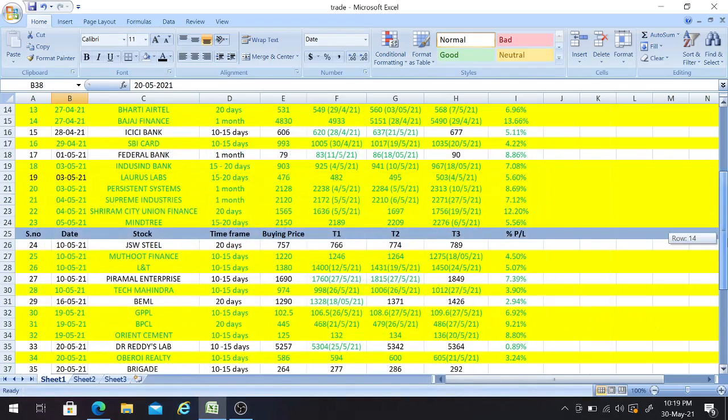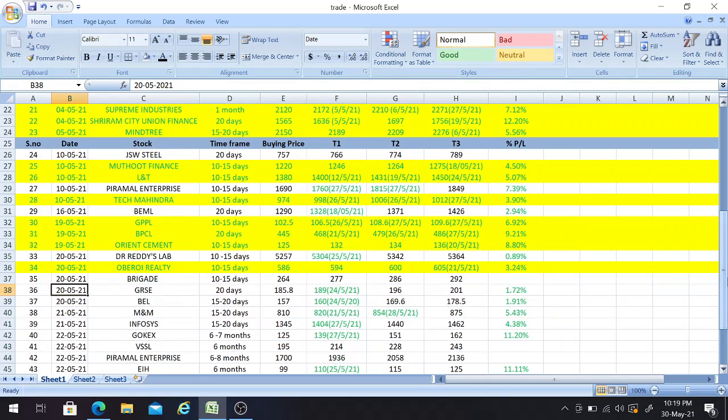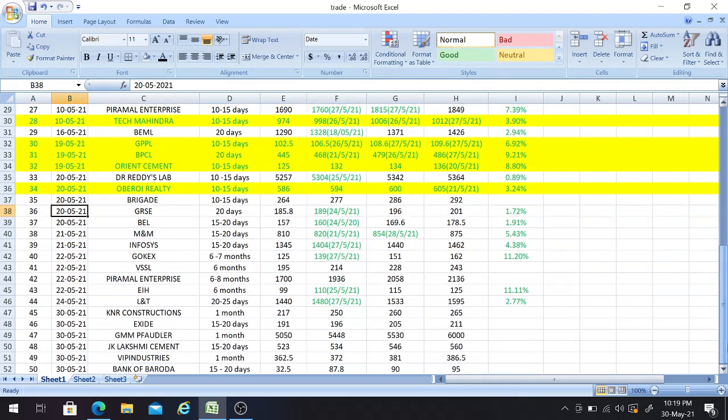And so these are all the stocks which achieved all the 3 targets. And those which achieved 1 or 2 targets: L&T stock, which I have given on 24th of this month, with a time of 20 to 25 days. It achieved the first target of 1480, giving us a return of 2.77%.